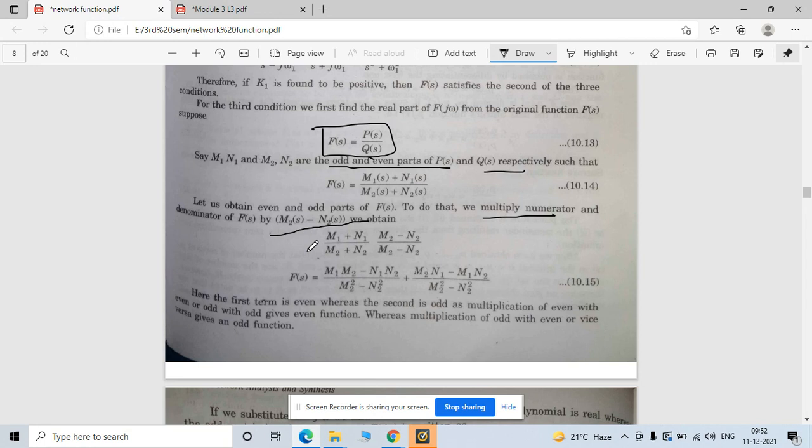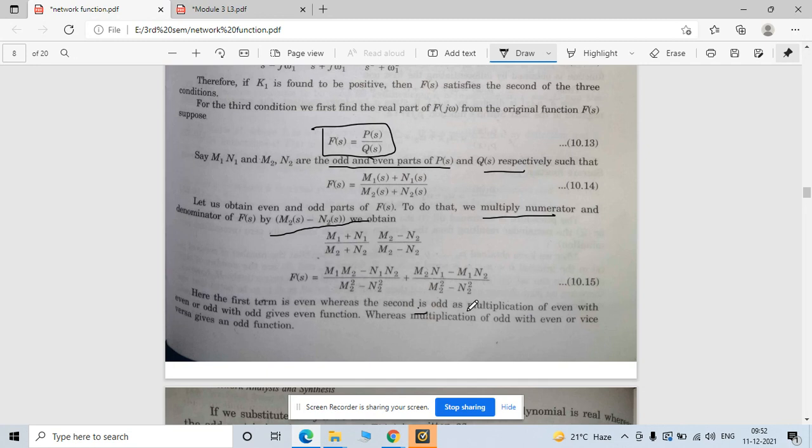Okay. Now see, the first term is even, whereas the second is odd, right? This indicates an even term, and this indicates an odd term. Here the first term is even, whereas the second is odd.